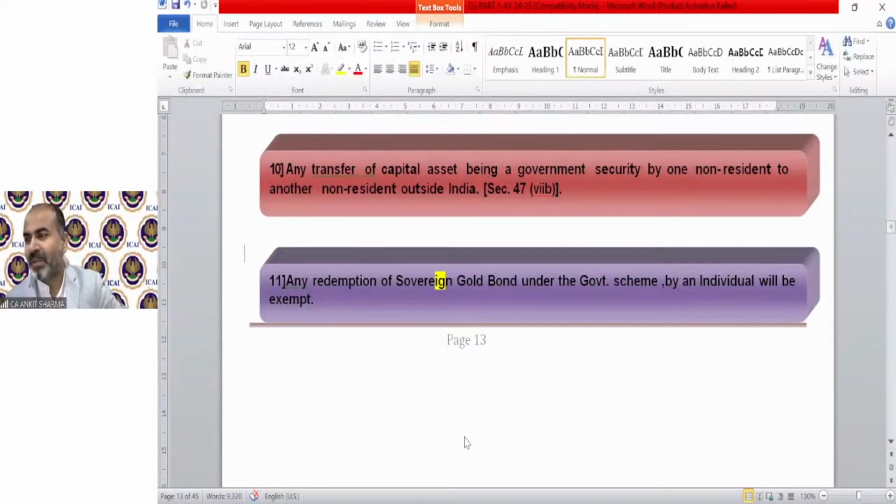Harsh is asking, sir, please explain point 11 again. Point 11 is just that the government issued some sovereign gold bonds, and if these have been transferred, there will be no capital gain. Sorted.